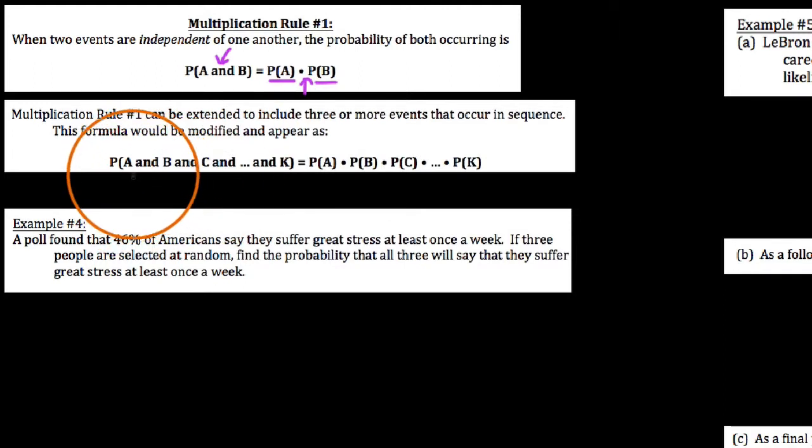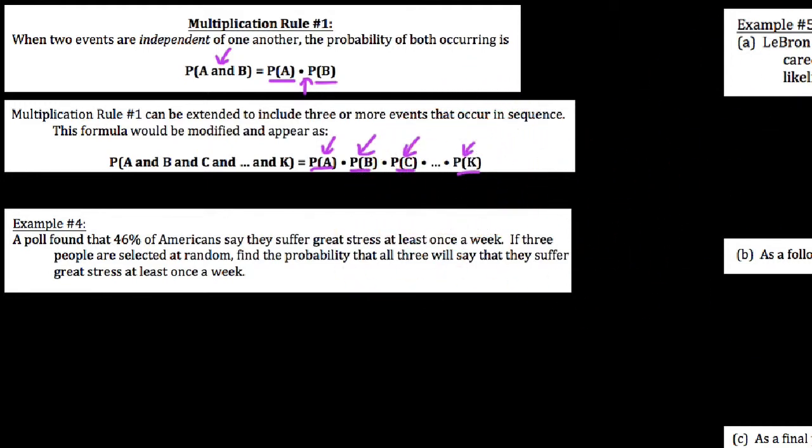So if we want to find the probability that A happens, then B happens, then C happens, and so on and so forth out to the event K, we could just replace all of these instances of "and" with multiplying, and just write these as simple probabilities. And what this does is it actually makes our job a whole lot easier. Instead of having to list the sample space, we could just go find the probability of each of these simple probabilities or simple events, and then we could just multiply them together.